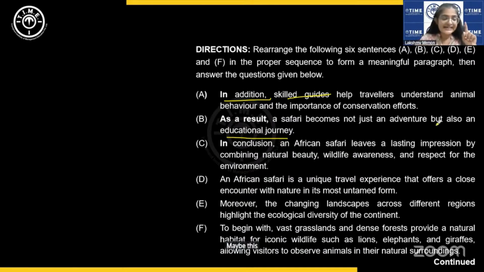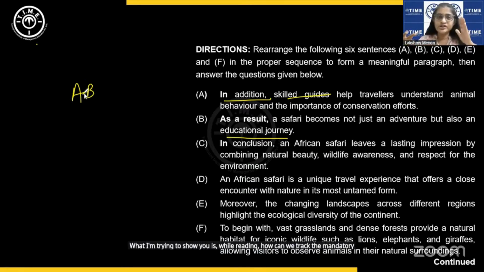Is it? See, guys, I'm showing you what we call the mandatory pairs. Mandatory pairs are like Velcro. This side has a spiky thing and this side has something to stick onto. So, mandatory pairs are like this Velcro. Okay. This has to go with this. Now, what I'm trying to show you is, while reading, how can we track the possible mandatory pairs?